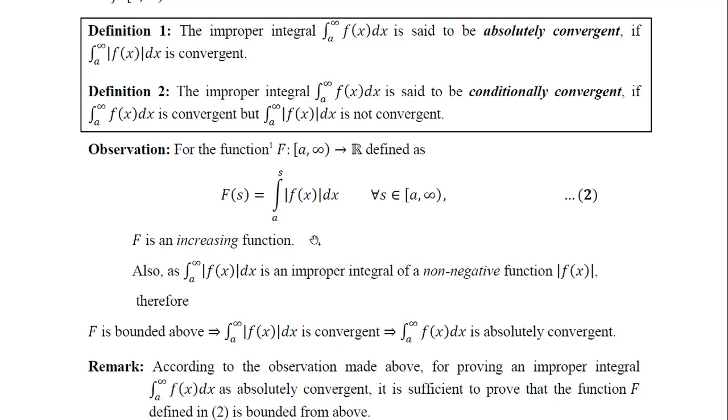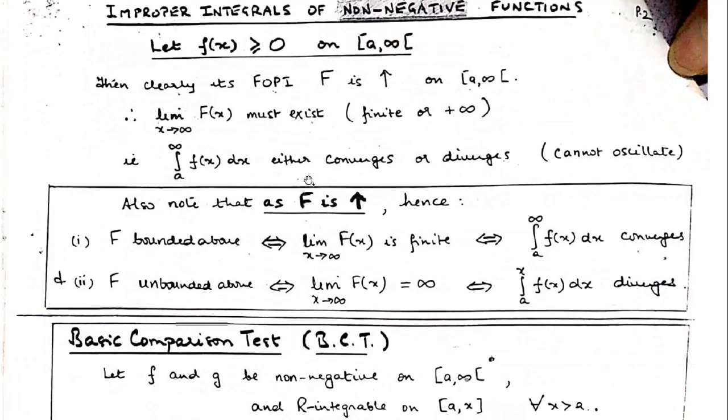What will happen, by our previous slide, is that because this is an increasing function, it will be bounded above in that situation. The integral of mod f, because we have defined the mod function for capital F, will be convergent, or divergent if this is an unbounded function.